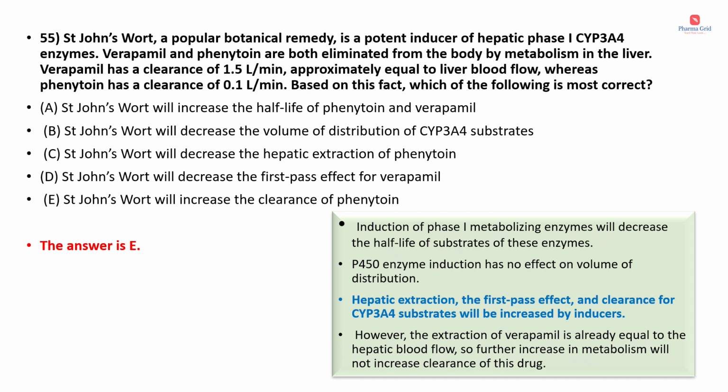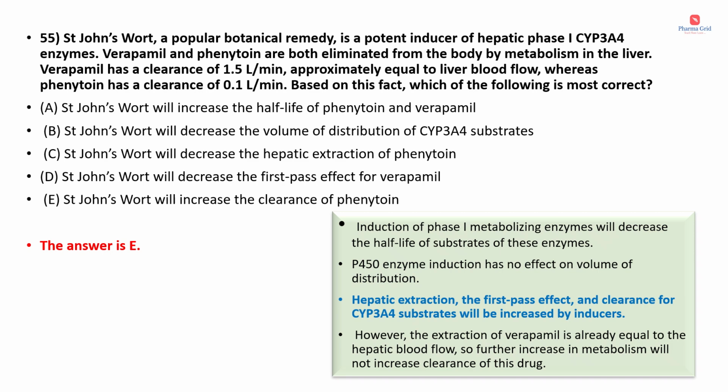P450 enzyme induction has no effect on volume of distribution. Hepatic extraction, the first pass effect and clearance for CYP3A4 substrates will be increased by inducers. However, the extraction of verapamil is already equal to the hepatic blood flow, so further increase in metabolism will not increase the clearance of this drug.